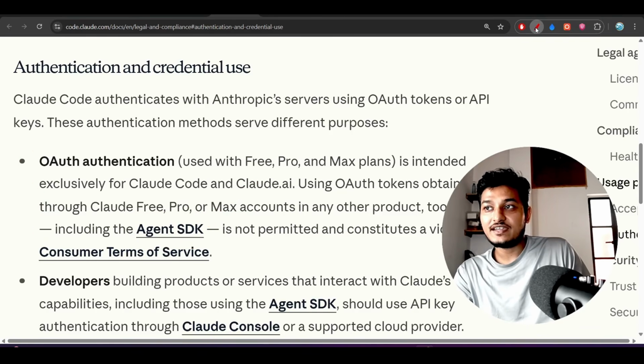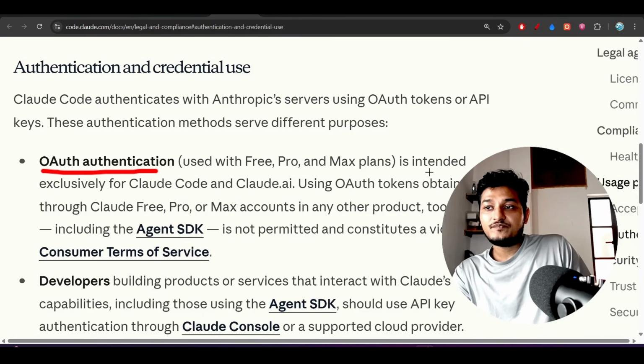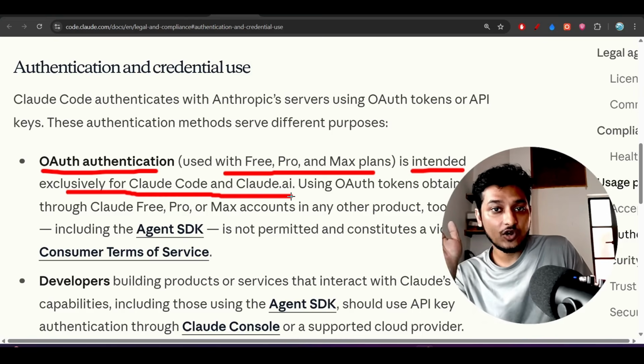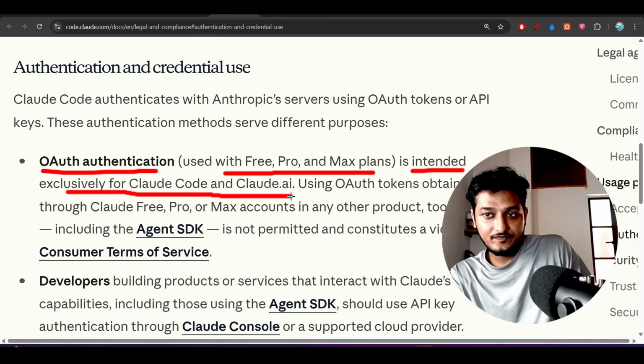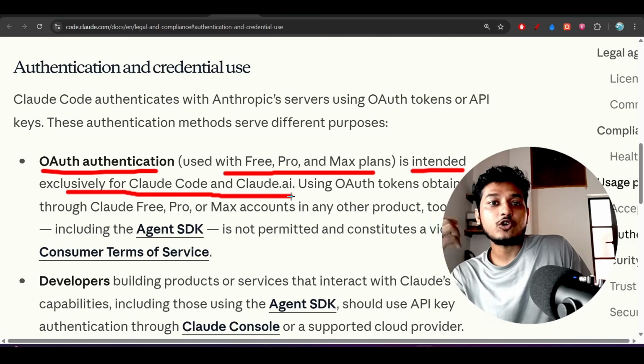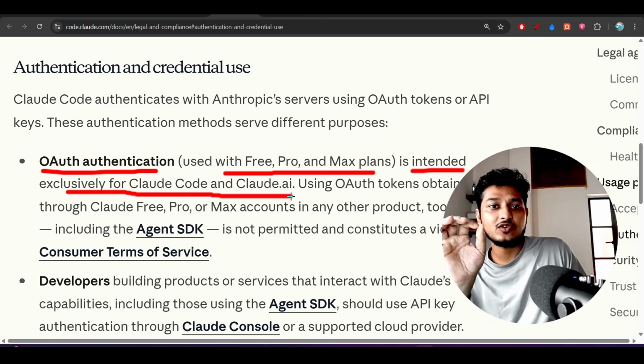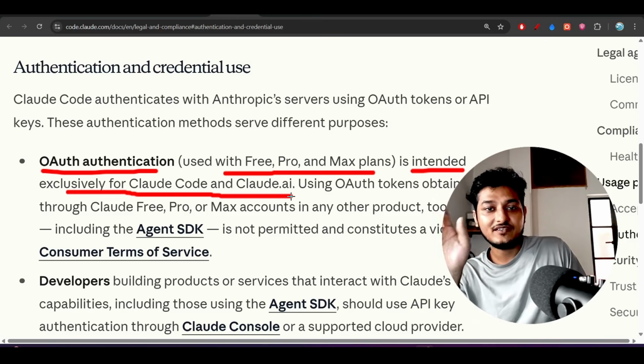So let me read it again. OAuth authentication, used with Free, Pro and Max plans, is intended exclusively for Claude Code and Claude.ai. Basically, if you use these plans via Claude Code, this is their own product, and it is designed in such a way that you cannot run this kind of agent autonomously. Claude Code is not an autonomous agent where, if there is an error, it will fix automatically, not like that. Or if it fixes automatically, then there is also a rate limit, right?